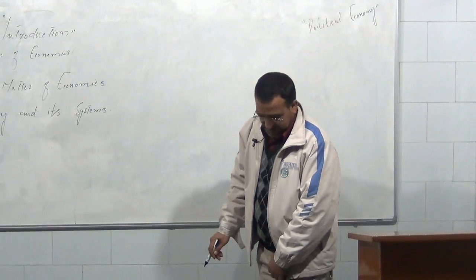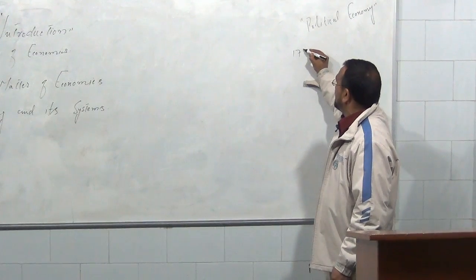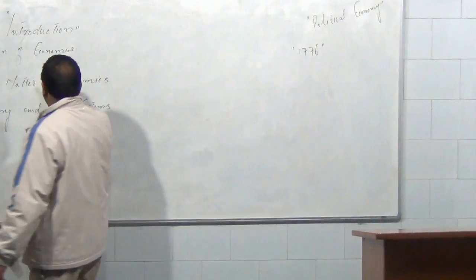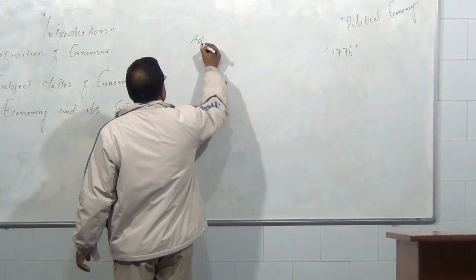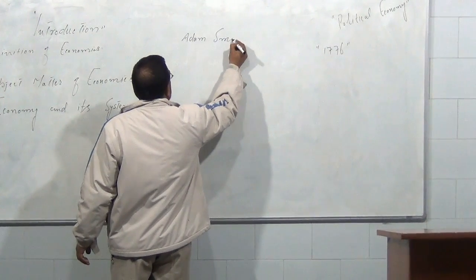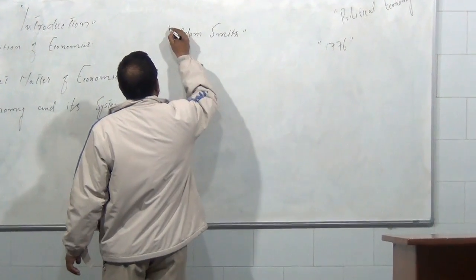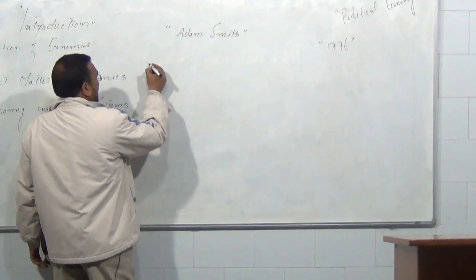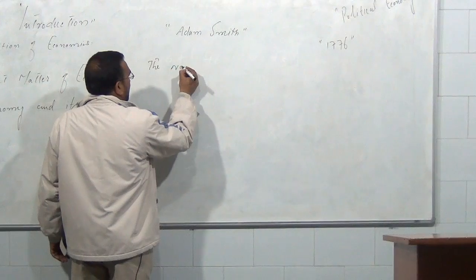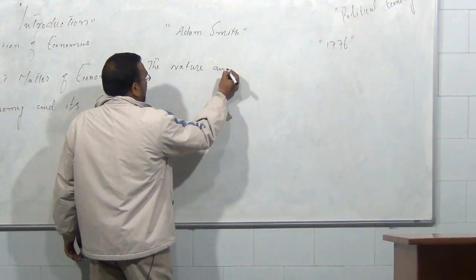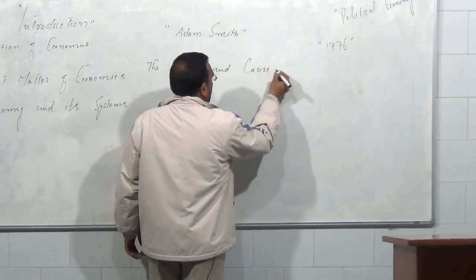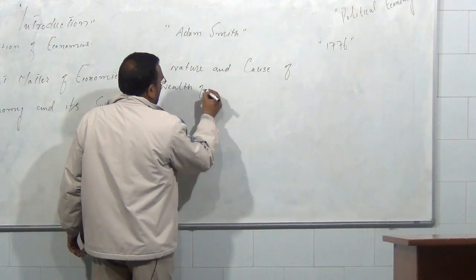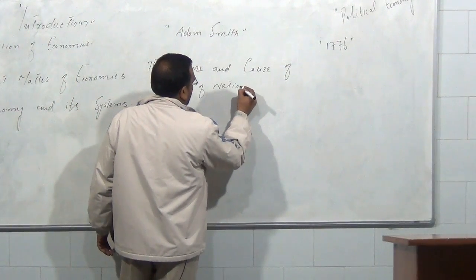It was after 1776, when the father of economics, whom we call Adam Smith, wrote his book named The Nature and Cause of Wealth of Nations.